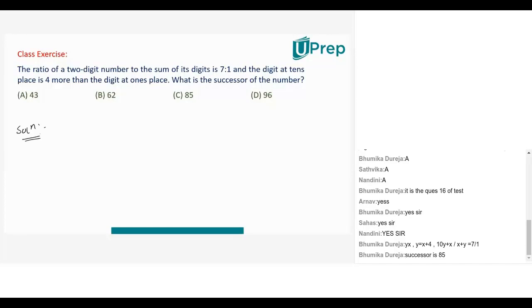The ratio of a two-digit number to the sum of its digits. The successor is 85. Perfect. Good. Bhumika has got the answer. 85. That's a perfect answer. Anyone else? The equation that you have represented, Bhumika, is a perfect one.